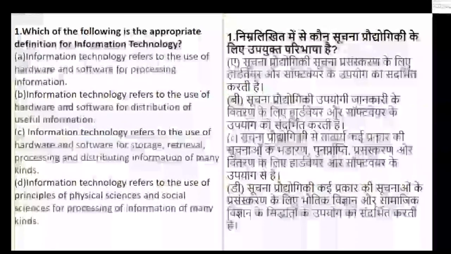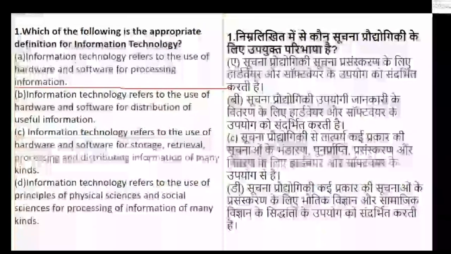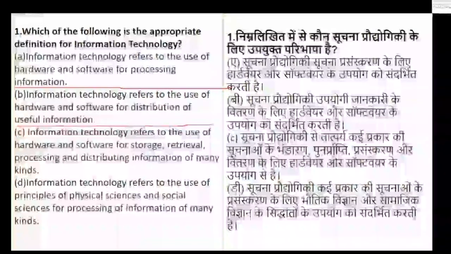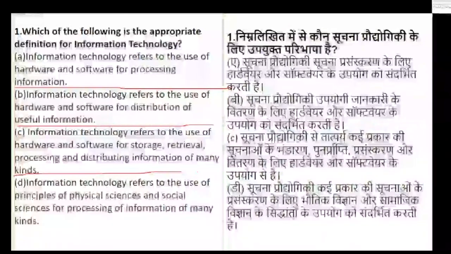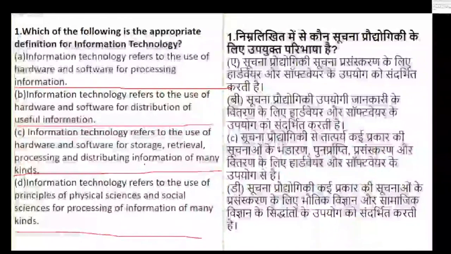So for that we have given options. I'm just underlining all the options. It refers to use of hardware and software for processing information. It refers to use of hardware and software for distribution of information. It refers to use of hardware and software for storage, retrieval, processing and distributing. And it refers to the principle of physical science and social science for processing of many kinds of information. So these are the 4 options which are given for your paper, for your question.